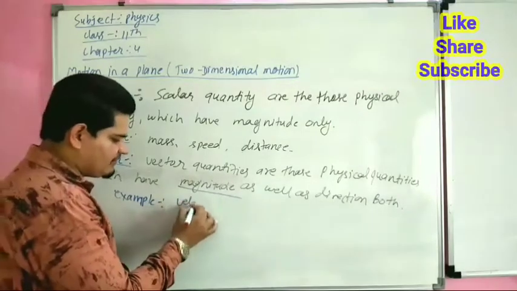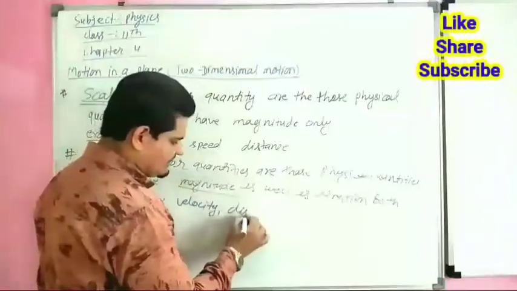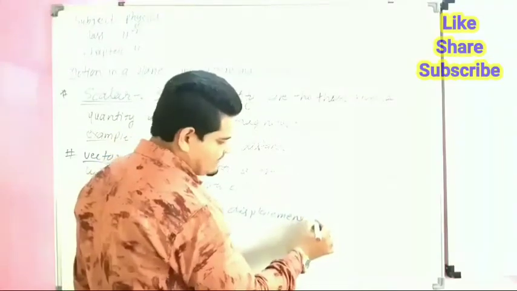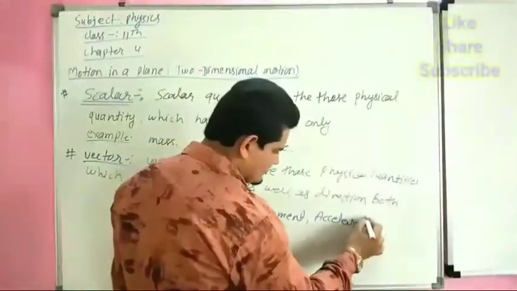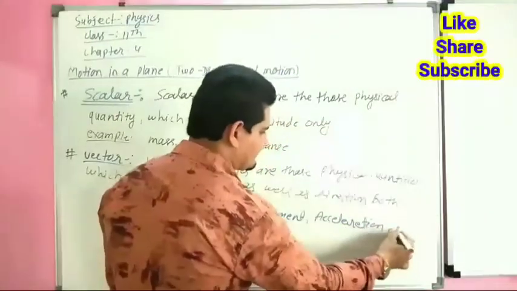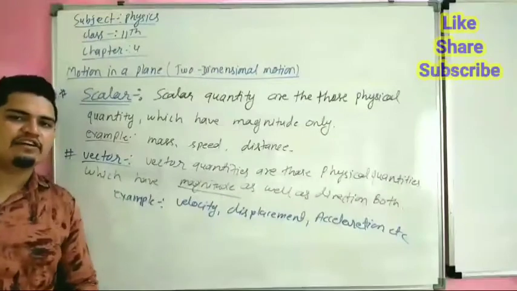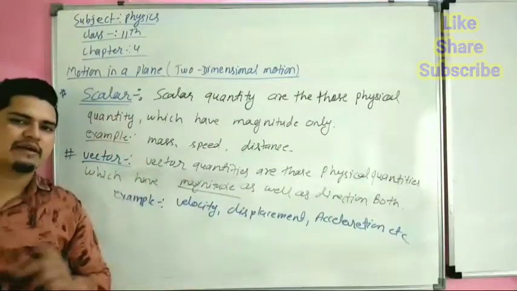Examples: velocity, displacement, acceleration, etc. So vector quantities have direction and magnitude both, whereas scalars have only magnitude and no direction.